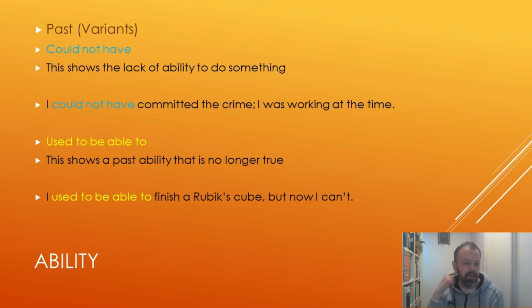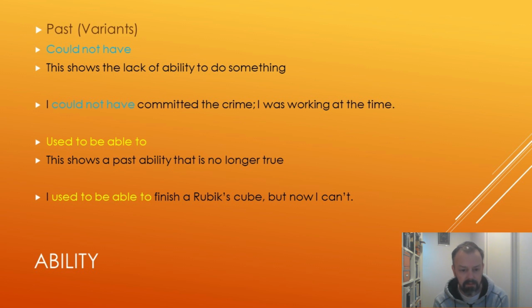Now, we have variants in the past abilities. A couple of different expressions which are also used using these auxiliary verbs. So first of all, we have could not have. And this shows the lack of ability. So, I could not have committed the crime. I was working at the time. So this is some kind of alibi situation. But I could not have done it. I could not have committed the crime. I didn't have the ability to do it.